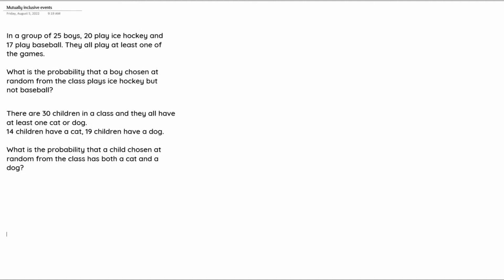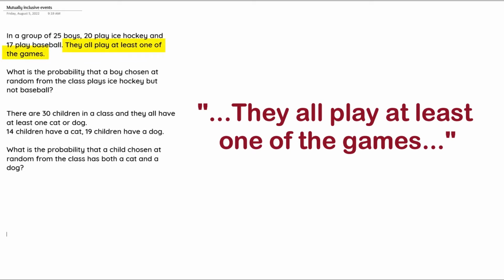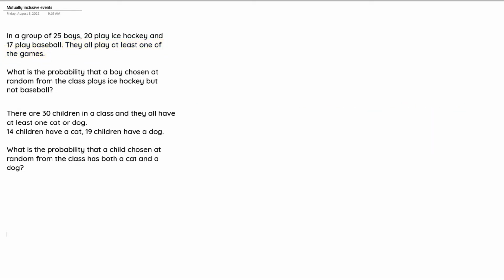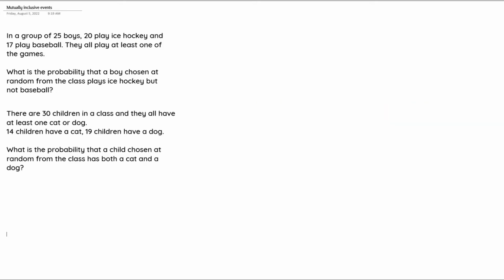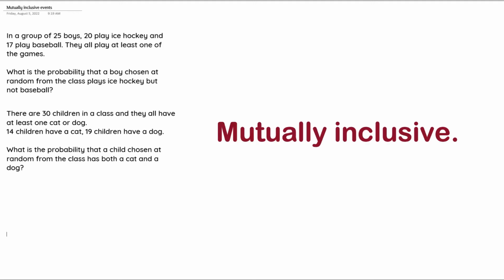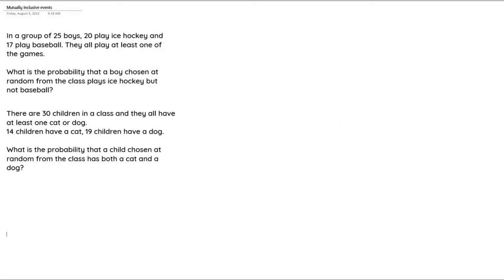The question says they all play at least one of the games, which simply implies that there is a chance that you can play both hockey and baseball at the same time. So that means that the two events are actually mutually inclusive. It says that in a group of 25 boys, so we have a total number of boys equal to 25. That represents the universal set, and the number of students that play ice hockey, we have 20 of them.